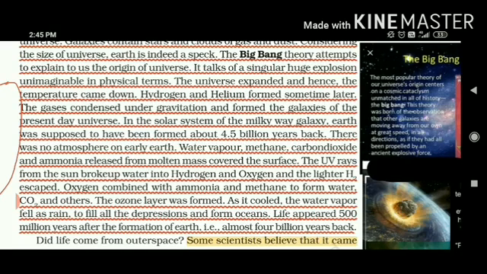Water vapors, when they fell as a rain, filled the depressions which were as the mountains and the rocky areas on earth, and it makes oceans, seas and other water bodies. After 500 million years, when the earth was formed, life came into existence.